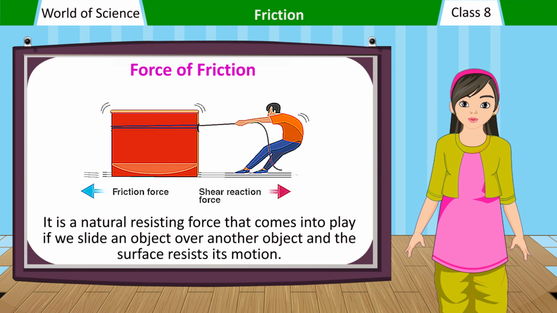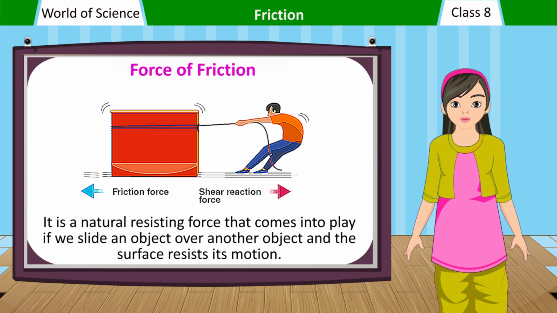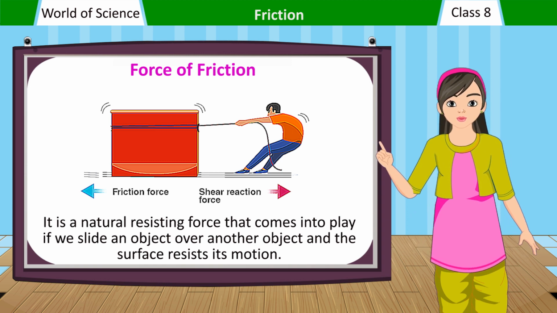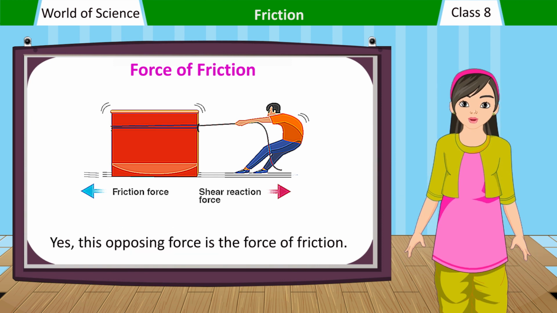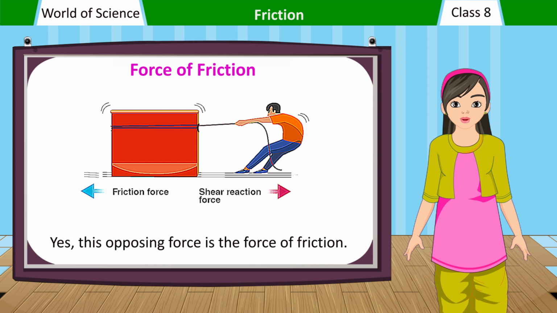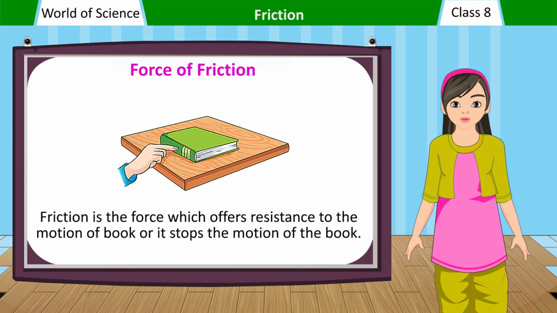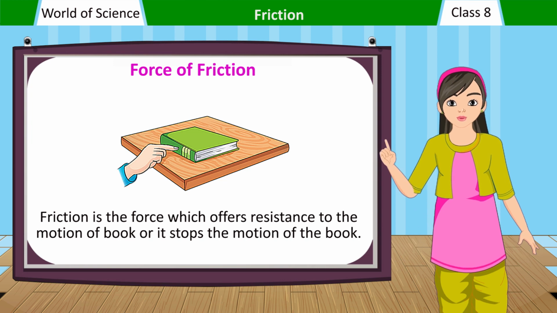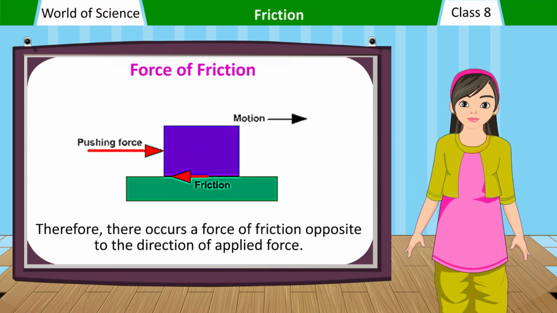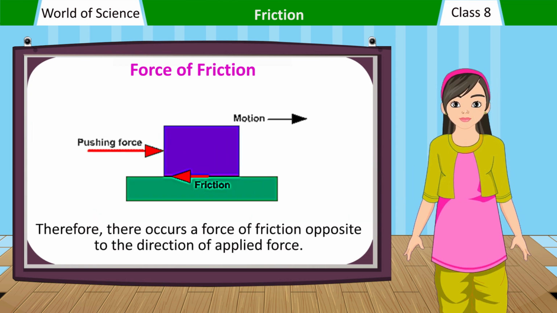It is a natural resisting force that comes into play if we slide an object over another object and the surface resists its motion. Yes, this opposing force is the force of friction. Friction is the force which offers resistance to the motion of the book, or it stops the motion of the book. Therefore, there occurs a force of friction opposite to the direction of applied force.